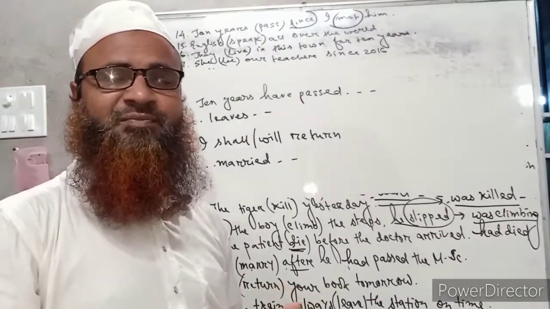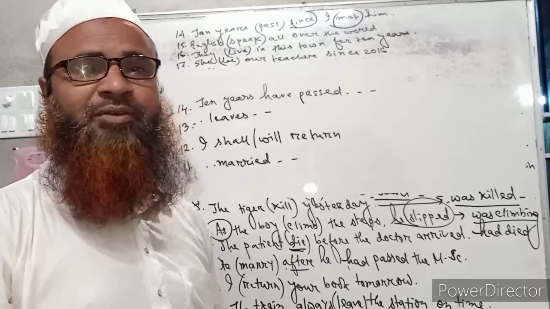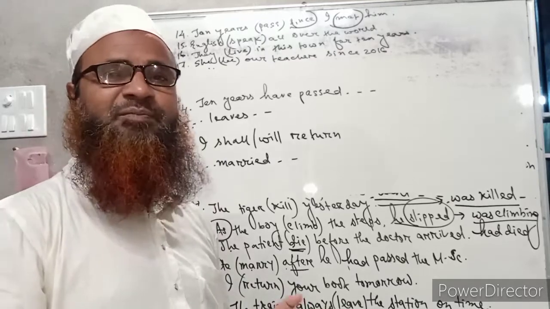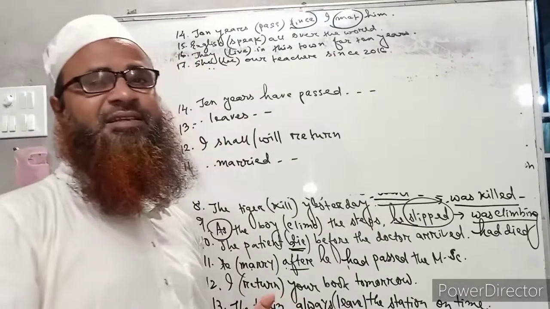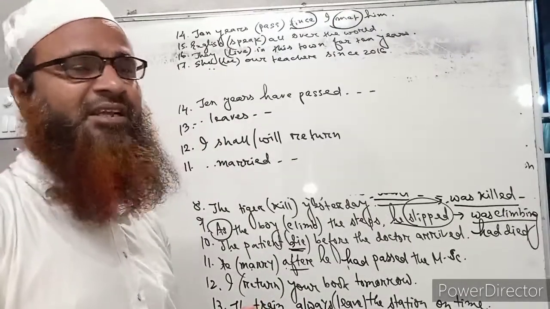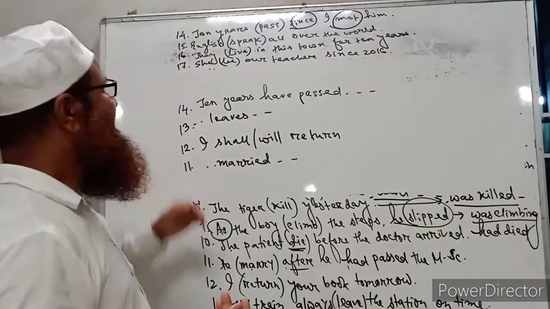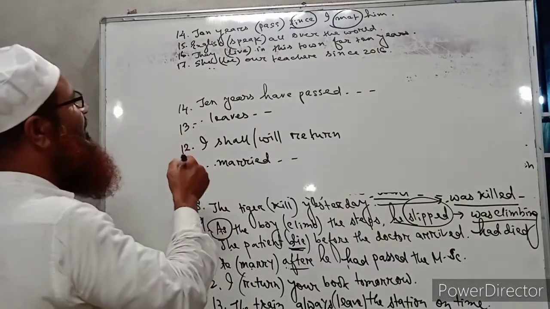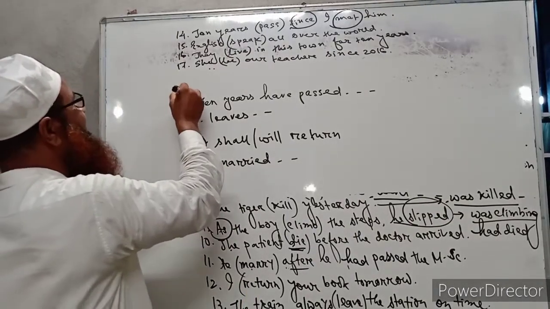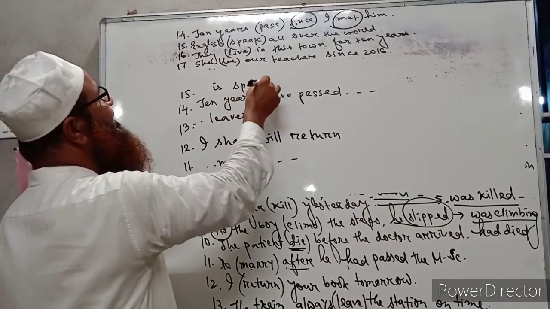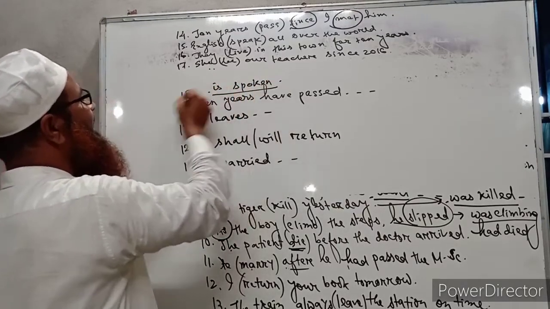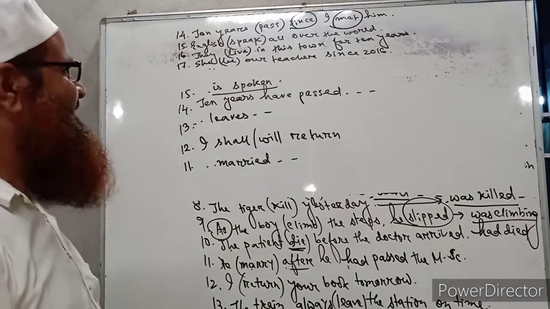If we write English speaks, it will be incorrect. The language English is spoken all over the world. That is the correct meaning. That is why we have to write English is spoken all over the world. English is spoken, so it is in passive form of the present indefinite tense.